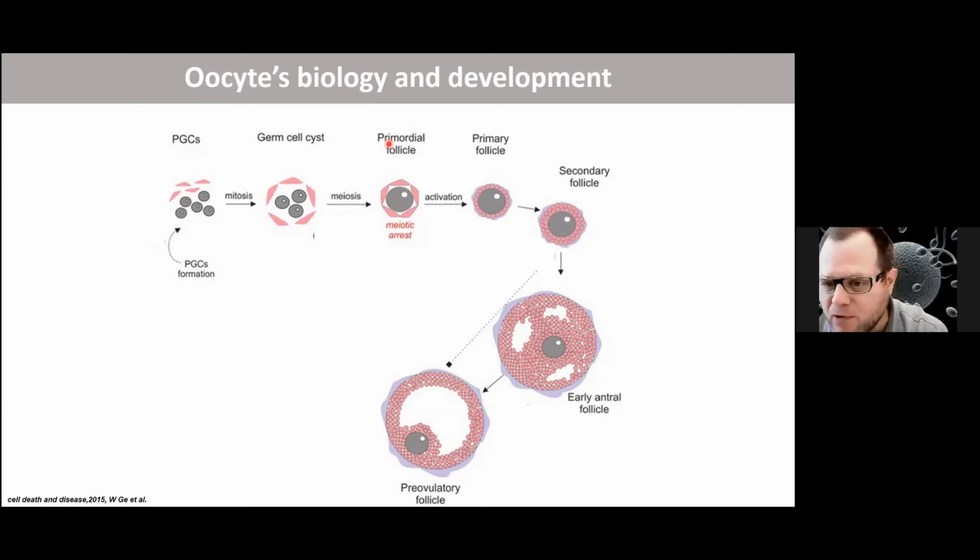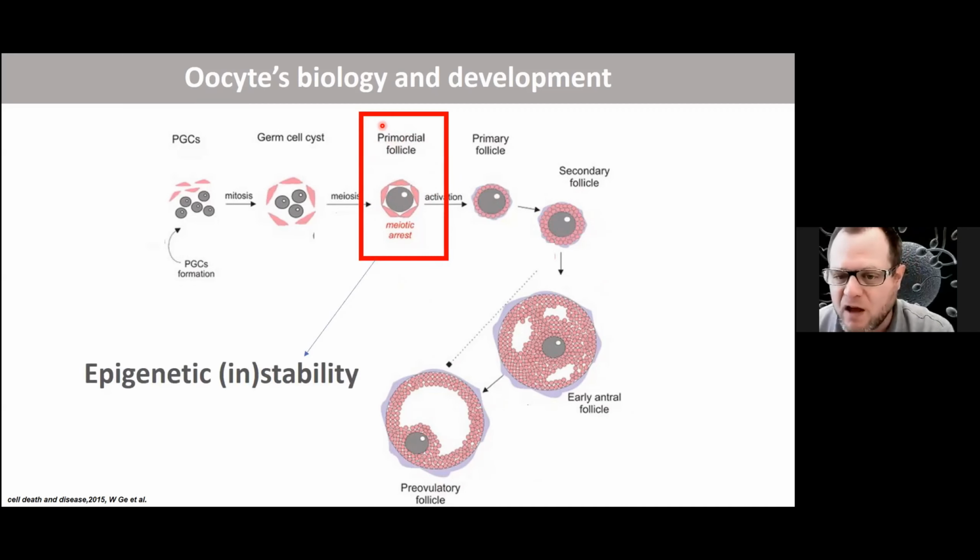With puberty, the oocytes start to grow in groups, until one in humans, or several in other mammals, are selected and reach complete ovulation. So we are very interested in this huge pool of arrested oocytes, which remain in this form for most of the life of the female.